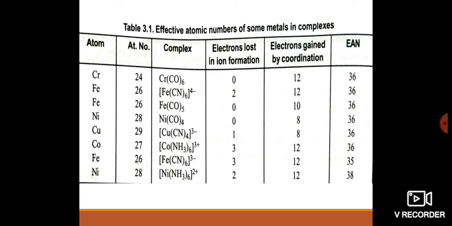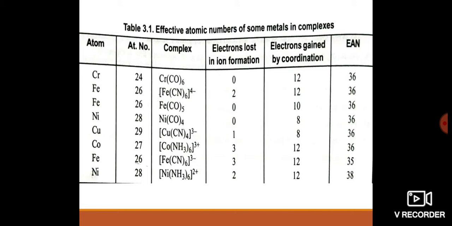Then another one is pentacarbonyl iron. Here there is no net charge, so iron doesn't lose any electron in the formation of the complex. The atomic number of iron is 26 and the ligands are 5, so the total number of electrons donated by the ligands is 5 into 2, 10.